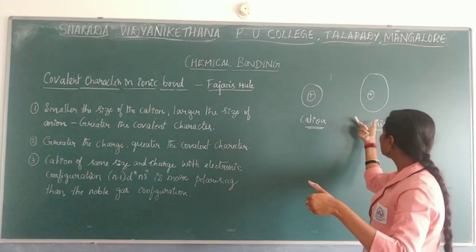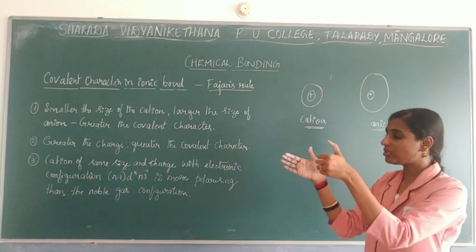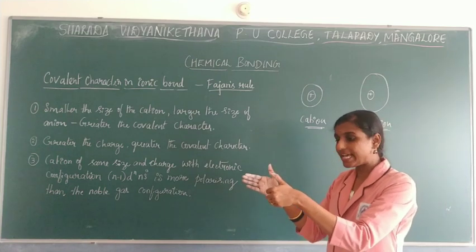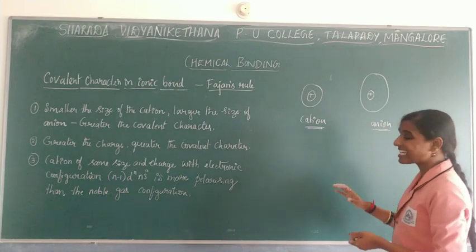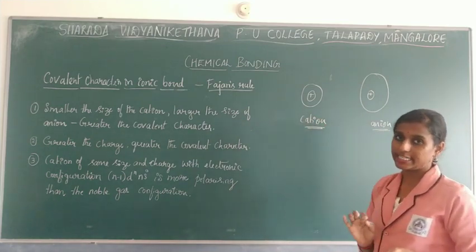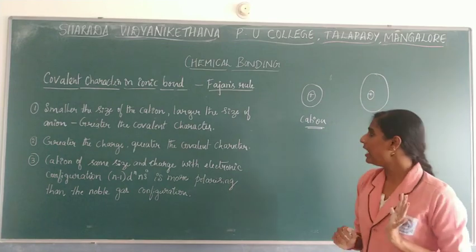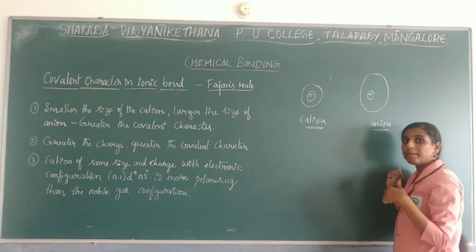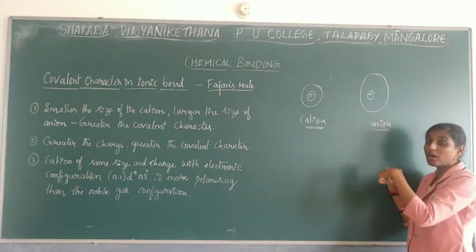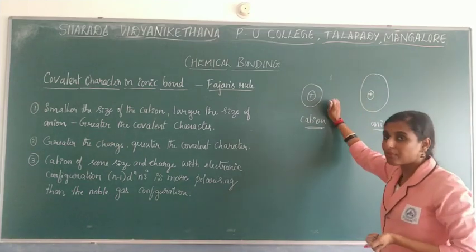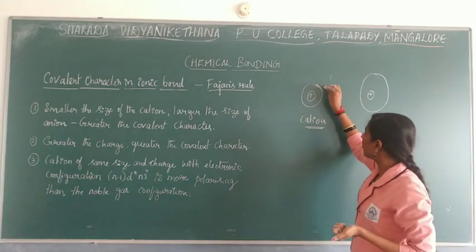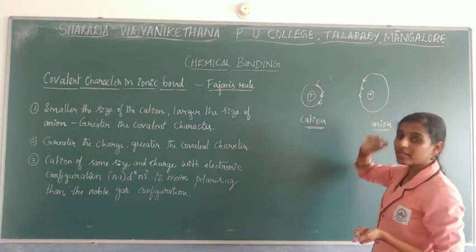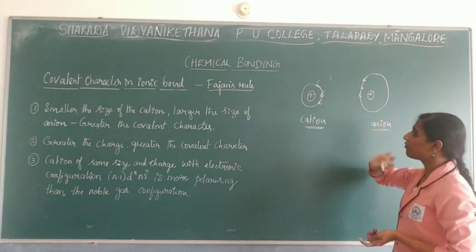Now when you consider a neutral atom which will form an anion, by gaining one or more electrons, the size will increase. So the anion size will be bigger when you compare with your cation. The size of the anion will always be bigger. Now the cation formation takes place as well as anion formation, by losing as well as gaining electrons. The bond formed between these is considered an ionic bond, right? So here ionic bond formation will take place.